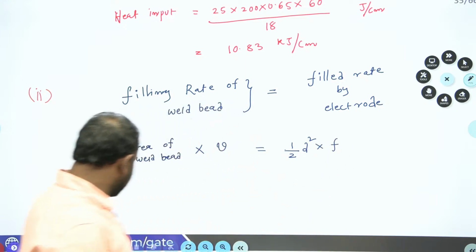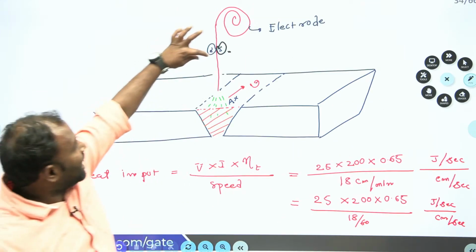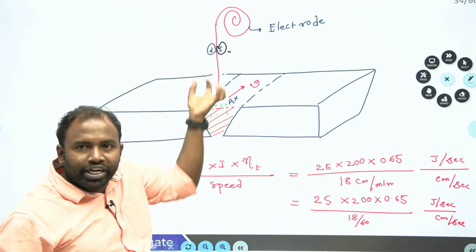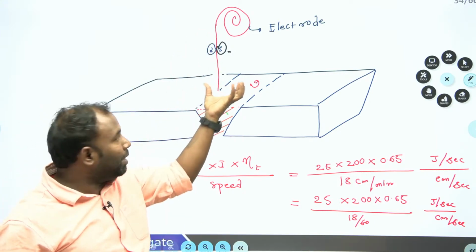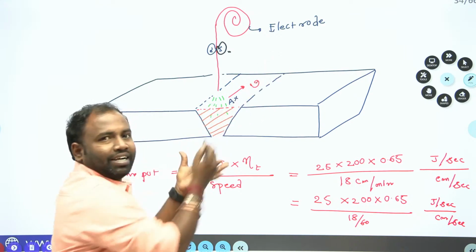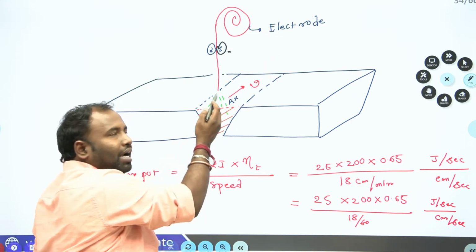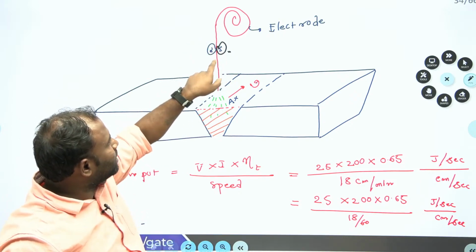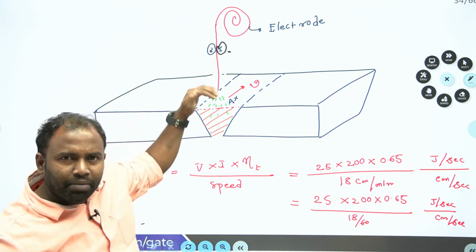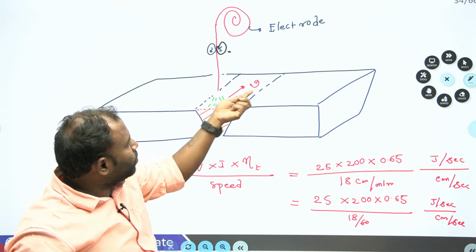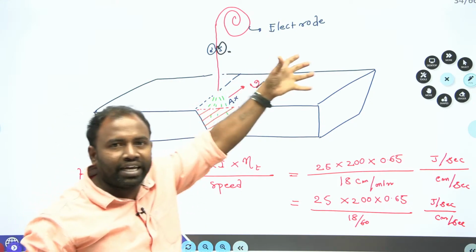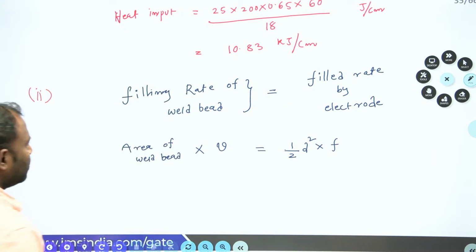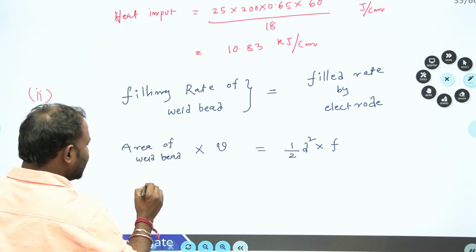How can I write that? So diameter of the electrode, and also how much it is going to be the melting rate. So melting rate is equal to deposition rate. How much it is going to melt, that is going to be deposited. So melting rate is equal to area into feed rate. Now area into velocity of the weld bead, that is filling rate. The area of the weld bead we don't know, so that is what we have to find.